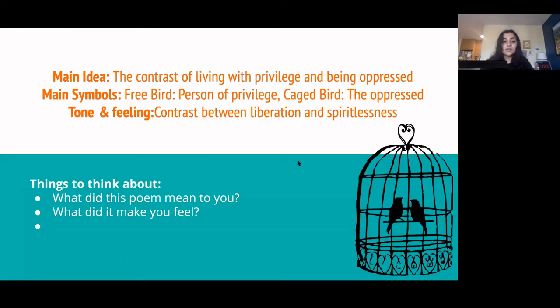Let's go on to main idea, main symbols, and tone and feeling. So you guys can write down your own, but I also want you to think about the stuff that we're saying because it's important to what's going on right now in the world, and it's also just important for life. So we said that the main idea is the contrast between people living with privilege and people who are oppressed.